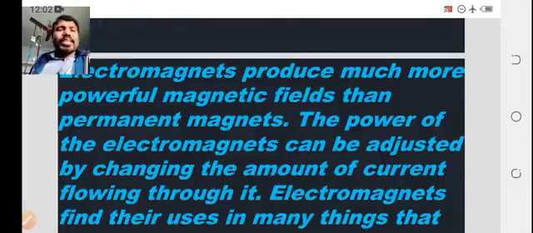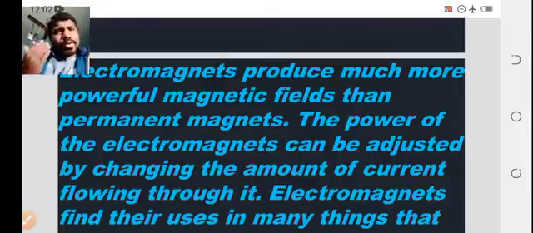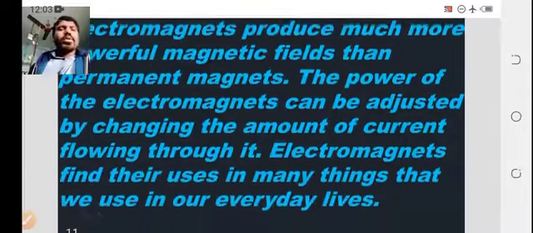You can reduce or increase the magnetic field power by changing the amount of current flowing through it.